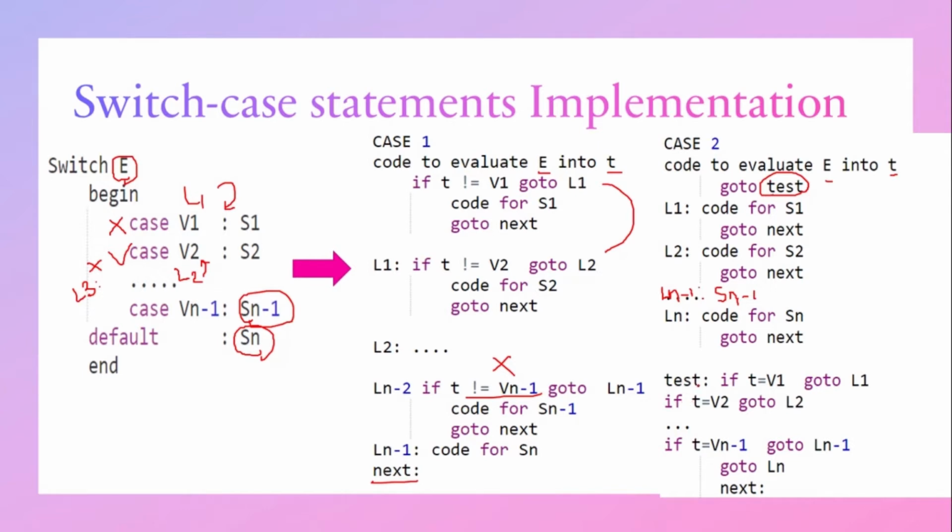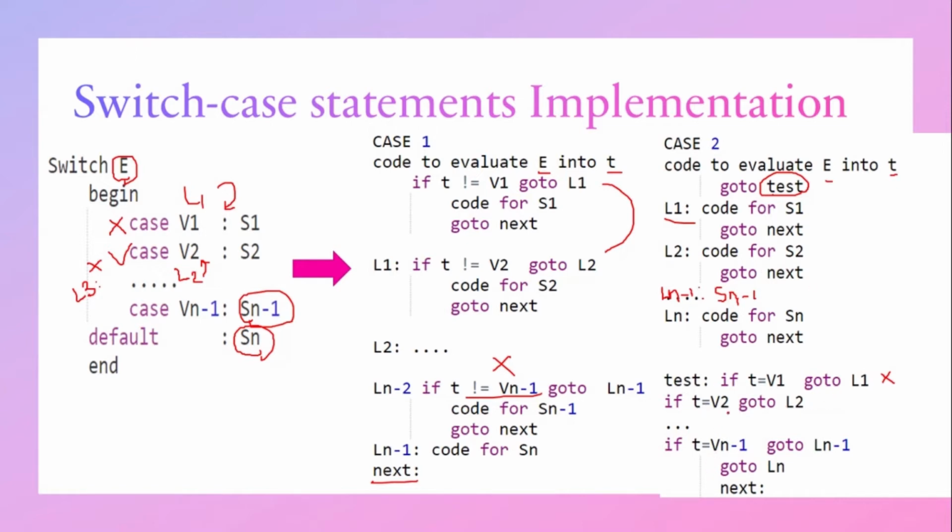In the test label, we are actually testing where the loop has to go. We will test the value stored in the temporary variable against the case values. For example, first we will check if T is equal to V1. V1 is nothing but case 1. If it is equal to case 1, it has to go to the label L1. If it is false, the next statement is checked: if T is equal to V2, it has to go to L2.